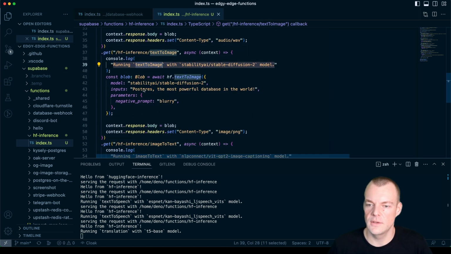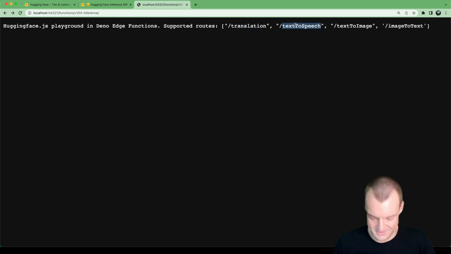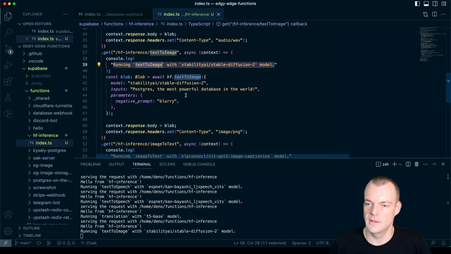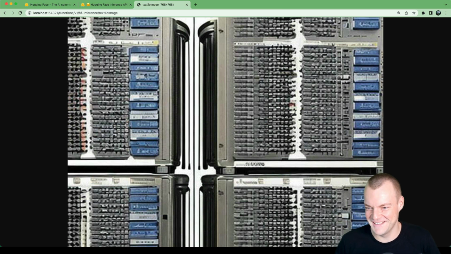Text to image, that's also quite interesting. "Postgres, the most powerful database in the world." Not sure how, let's try this text to image. Let's see. So this one might take a bit more time. I think it's actually using Stable Diffusion 2, blurry, and there we have it. There we are, Postgres, the most powerful database in the world.